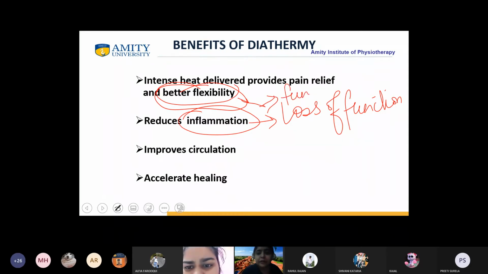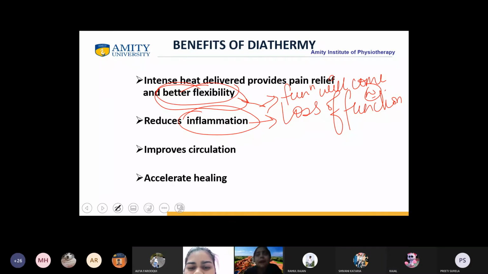Function will come back to normal, yes or no? So automatically, when the function comes back to normal, there will be a reduction in inflammation. Kajal, you agree?